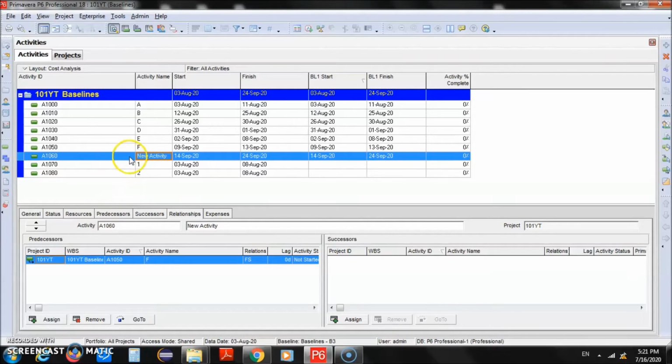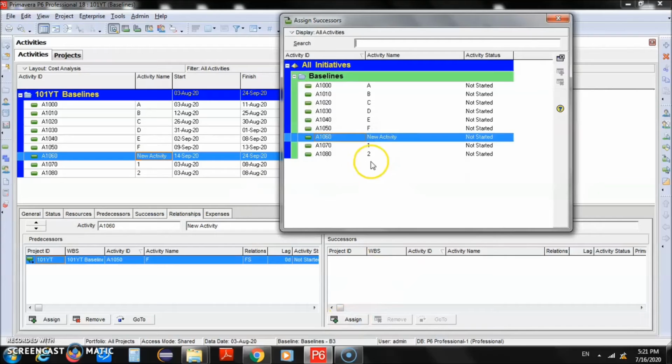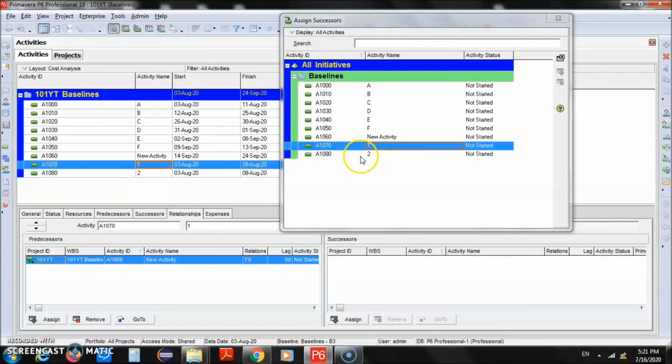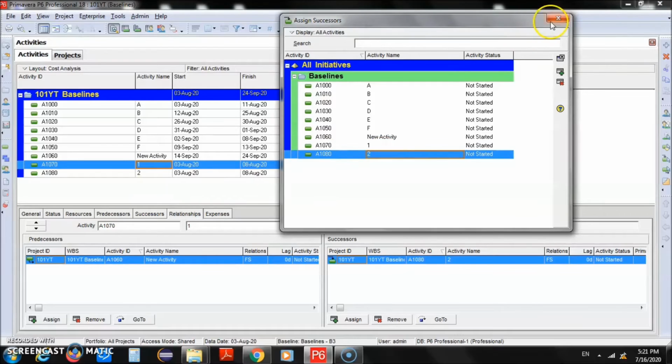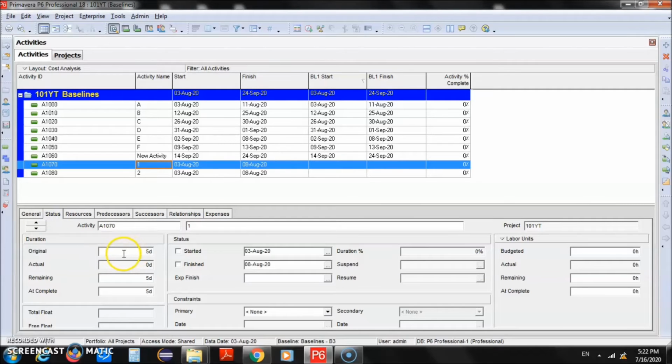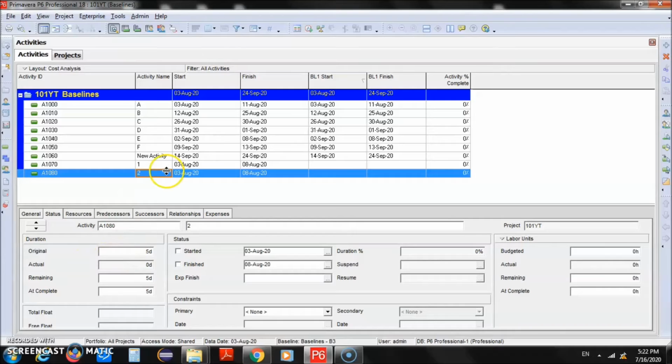So the easier way is you select the new activity, and the successor of new activity is activity 1, and the successor of 1 is activity 2. So simply we have added two more activities, and now we need to give the duration for these two activities as well. So let's keep them the same, 5 days for activity 1 and 5 days for activity 2 as well.